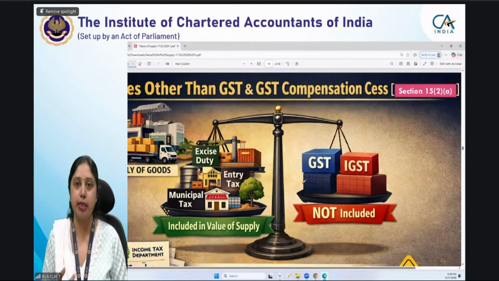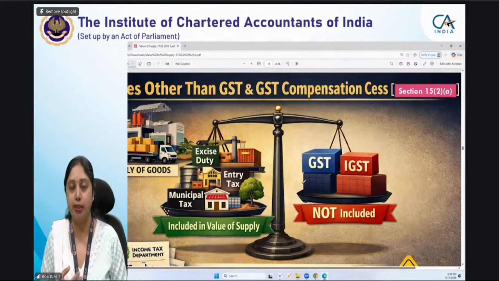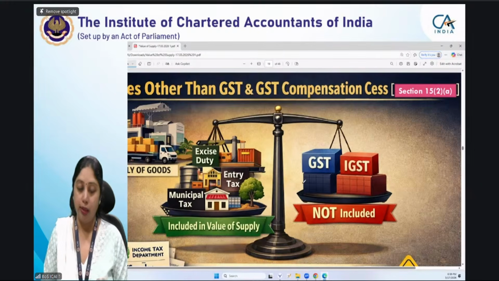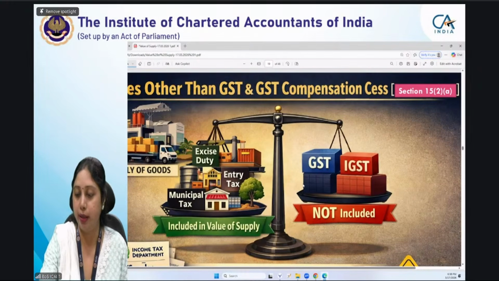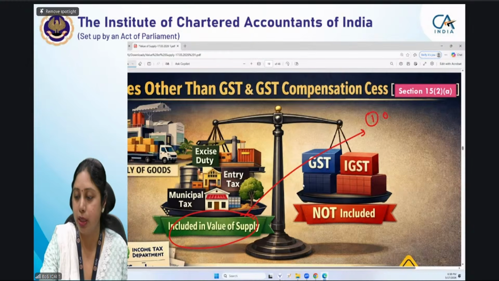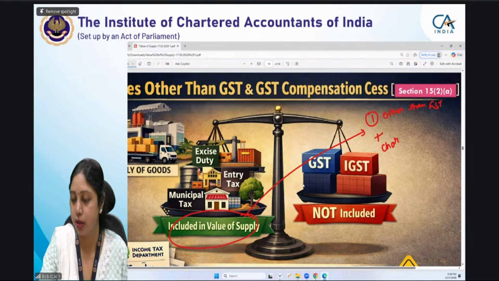Only CGST, SGST, IGST and UTGST plus GST compensation cess, if they are given in your answer, you will not include in the value, because value of supply does not include taxes under GST law. It includes all other taxes. Now, one condition which should be satisfied here for them to be included in the value: first, they should be taxes other than GST. Now that is very clear to all of you. Second condition is they should be charged separately in the invoice.